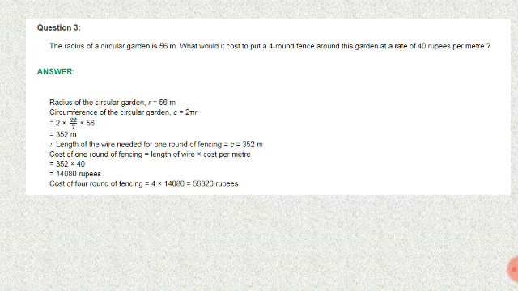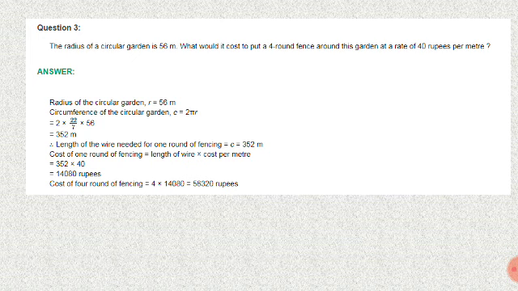The radius of a circular garden is 56 meter. What would it cost to put a 4 round fence around this garden at the rate of 40 rupees per meter? Radius of a circular garden r is equal to 56 meter. Circumference of a circular garden C equal to 2 pi r. C equal to 22 by 7 into 56. So cancel it. 8 7s are 56. We get a value 352 meter.